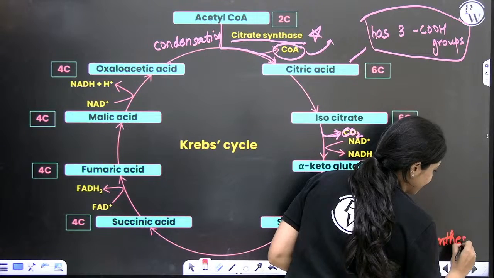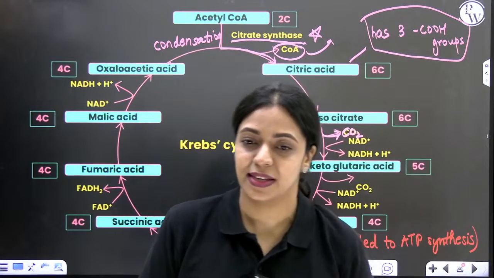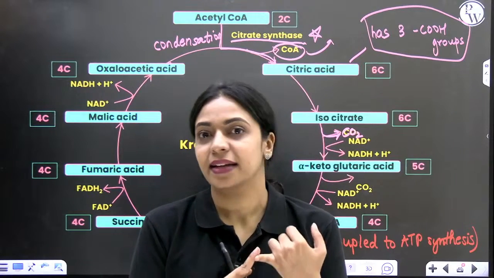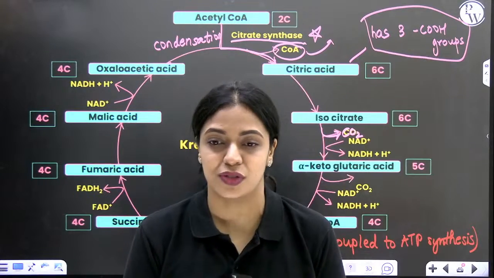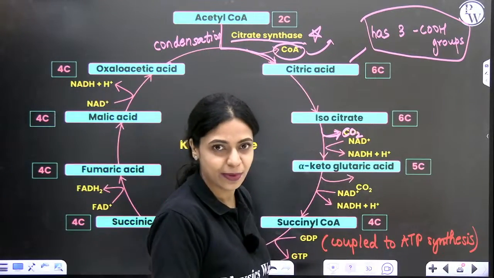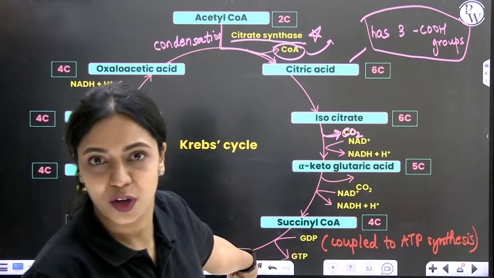So in this step, ATP is forming. Who can tell me what type of phosphorylation this is? Is it photophosphorylation? Is it substrate level phosphorylation? Is it oxidative phosphorylation? What type of phosphorylation is taking place here? I'm telling you that an ATP is forming. Yes, over here substrate level phosphorylation is taking place.